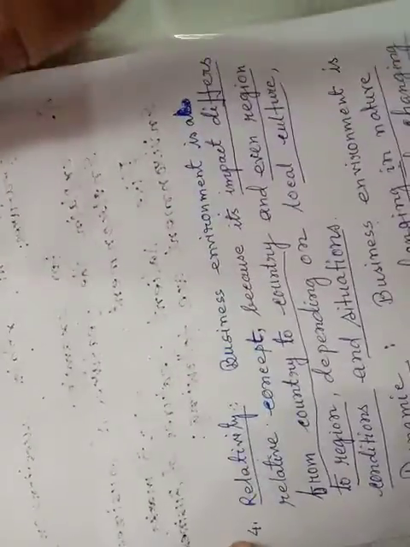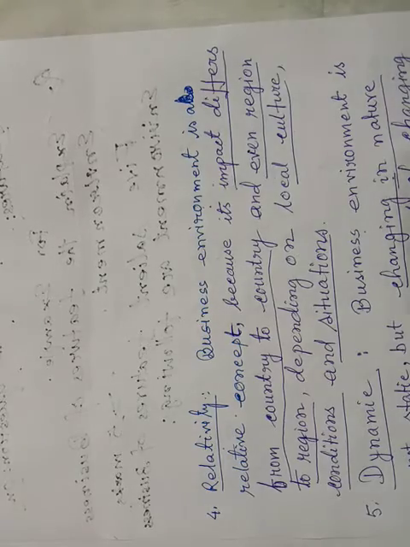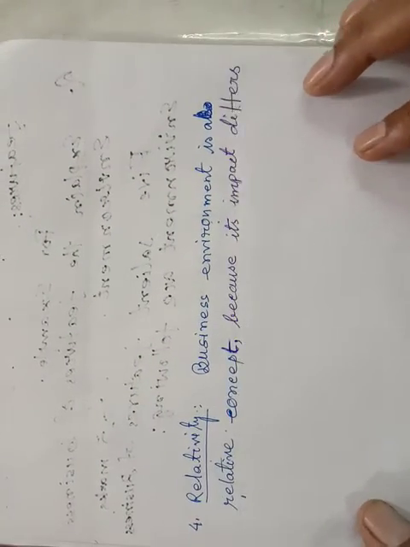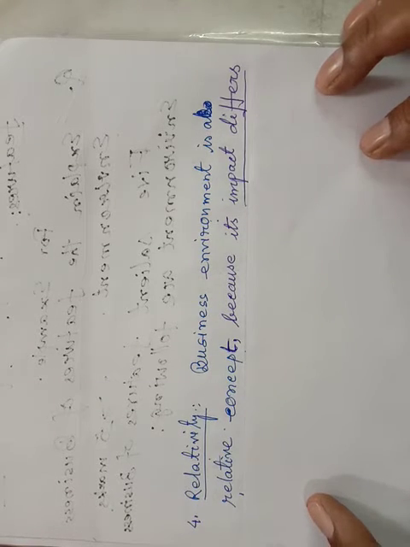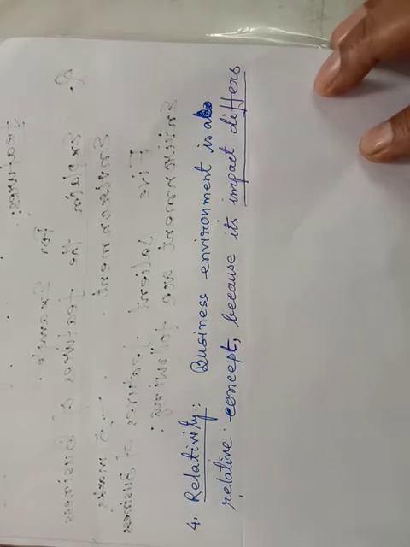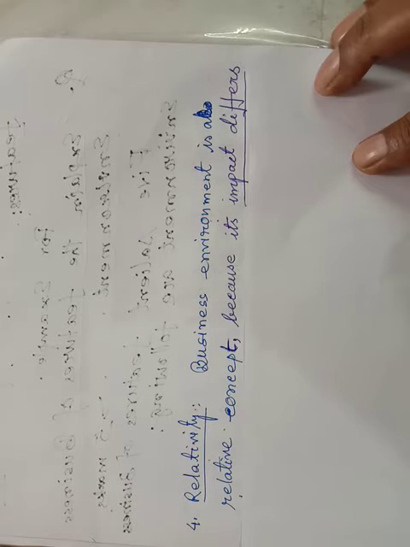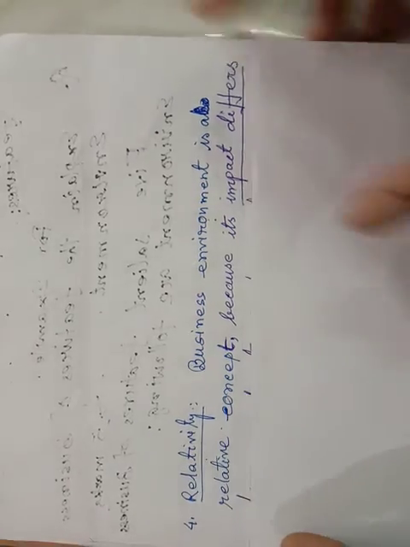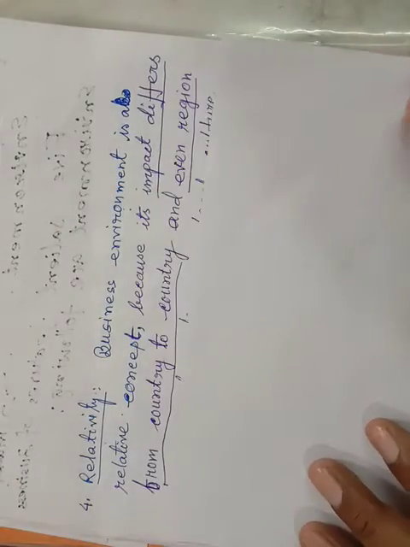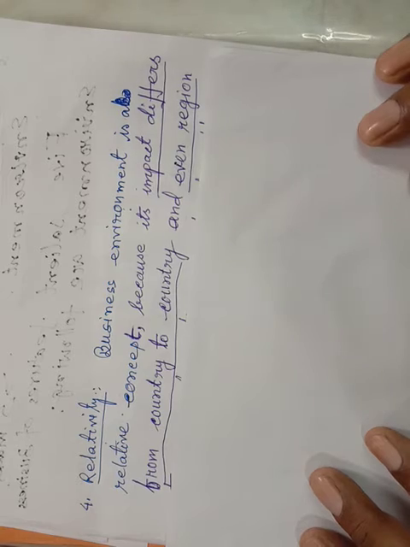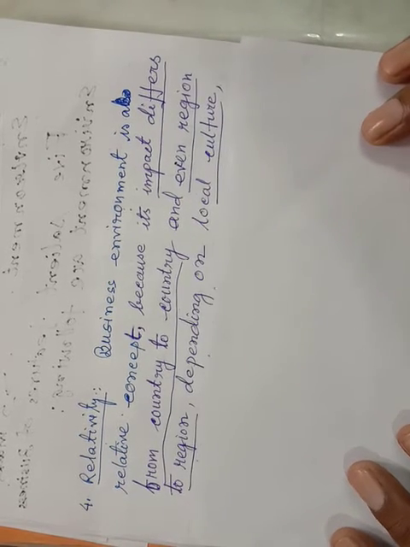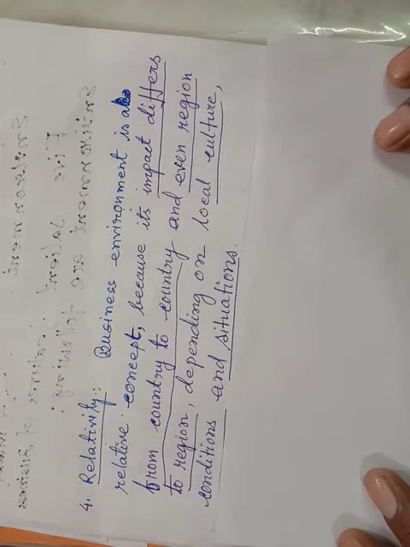Next point is relativity. Suppose: business environment is a relative concept. The main answer is, when the examiner sees, he will see how its impact differs from country to country, and even region to region, depending on the local culture, conditions, situations.